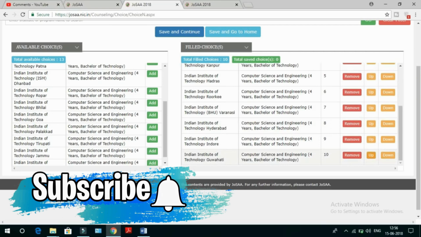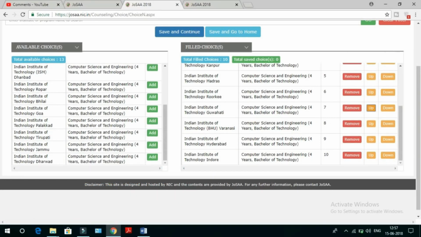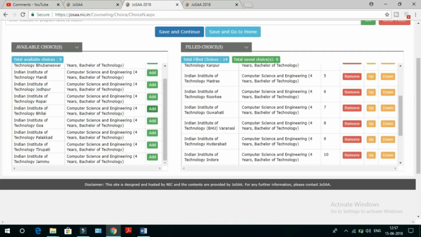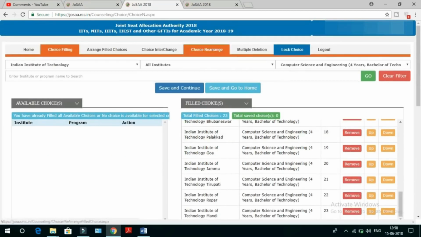Every time you add new options, please click save and continue. In this way you can fill your choices. After filling each and every choice, please click save and continue. Every time you click save and continue, you will get a pop up message. After that, if you want to arrange these options according to your preferences or interchange options, please stay tuned to this video till the end so that you will get an overall idea on how to fill your choices and how to arrange according to your preferences. So that is choice filling.